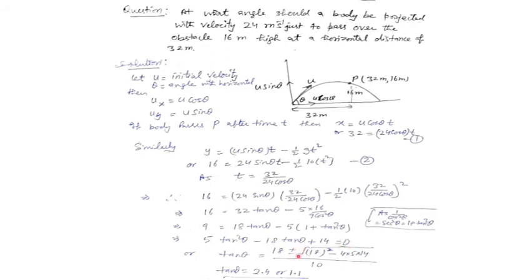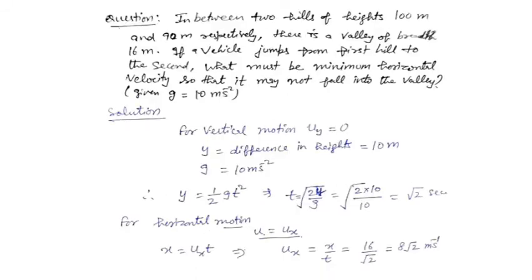So you can find the values of tan theta by solving this quadratic, that is, minus b plus minus square root of b square minus 4ac, divided by 2a. This formula is already known to you to solve the quadratic. So you can put the values here and get the possible values of tan theta, coming to be 2.4 or 1.1.